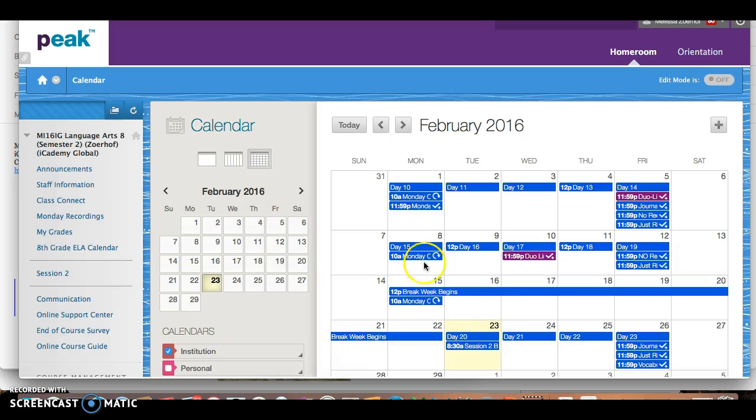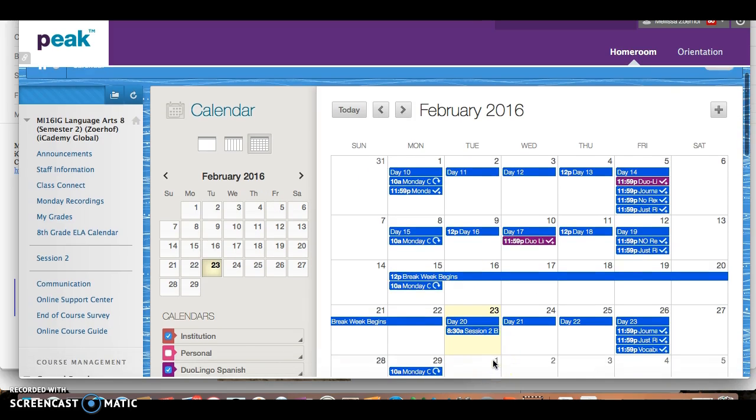In your calendar, you're going to see that February 23 is highlighted. That is today. If you see the event here is Session 2 begins. That's what the event is for today. And if you see, each day for this week is labeled Day 20, Day 21, Day 22, and Day 23. Today is Day 20 of second semester.